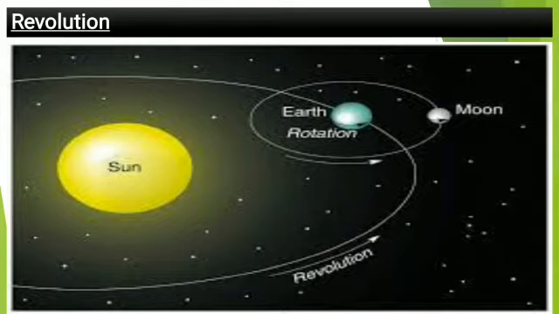Okay, so because of the revolution seasons change, and because of the rotation day and night are caused. Earth completes its one revolution in 365 days and 1/4 day. That means 1/4 is 6 hours, so 365 days and 6 hours.